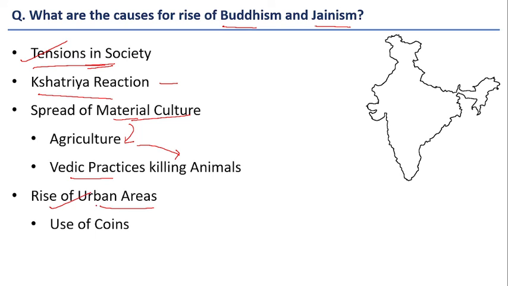And the rise of urban areas, use of coins and punch-marked coins, and the rise of lending practices, all these were not in favor of Vedic religion, but these merchants were looking for new religions which encourage these practices, and these new religions are Buddhism and Jainism. So these are the causes for rise of Buddhism and Jainism.